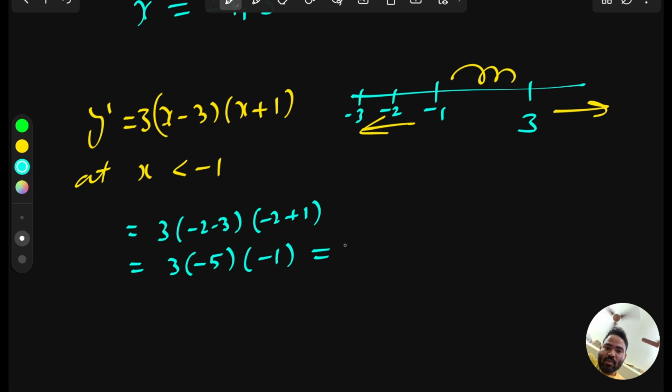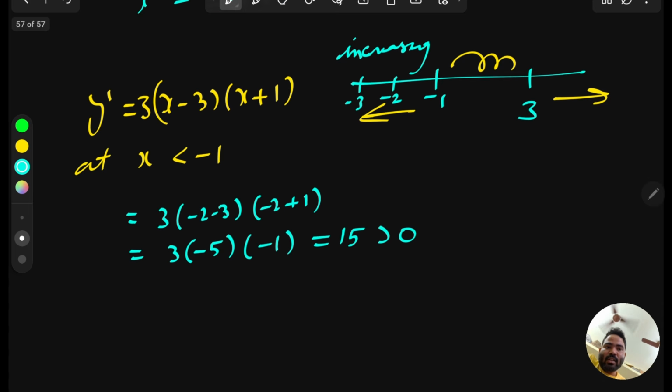Minus minus will give positive. We don't care about the value, we are just interested in the sign, so this is greater than 0, positive. Derivative positive means our function is increasing, means the function graph will go upside. That is the meaning of increasing.